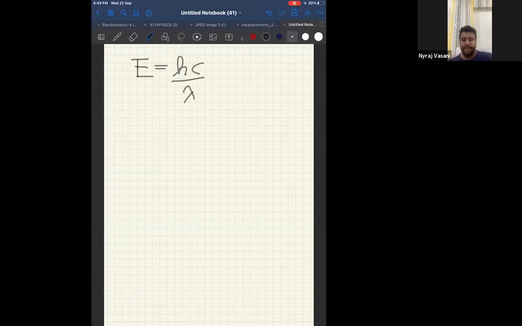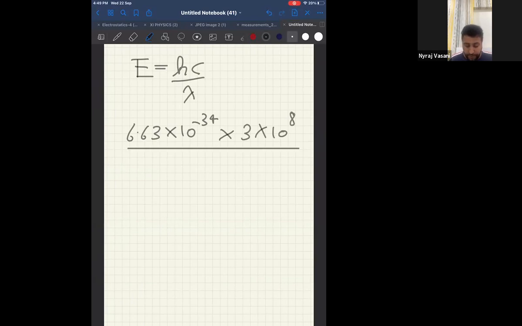So h and c, anyway, the values are constant. We will know the values. You don't need the question for that. What is the wavelength given as? 2500 nanometer. 2500 nanometer means 2500 into 10 power minus 9 meter.